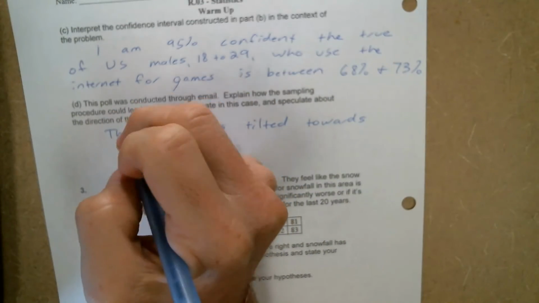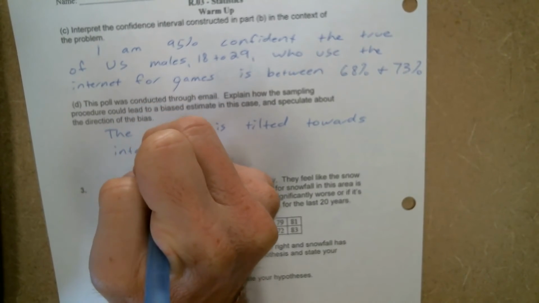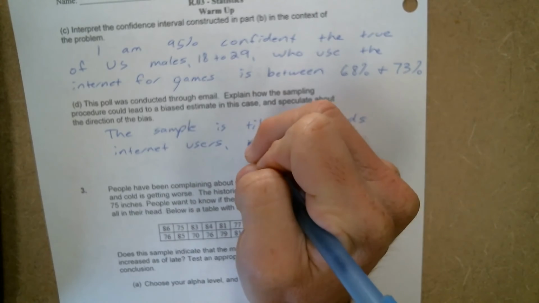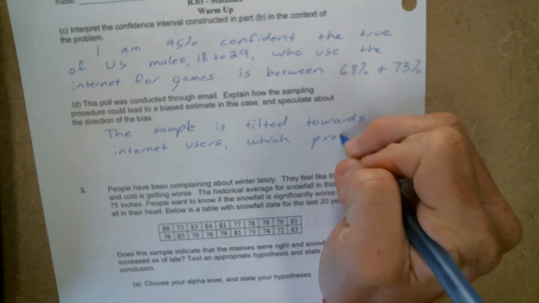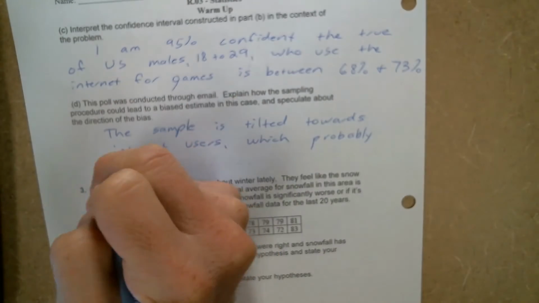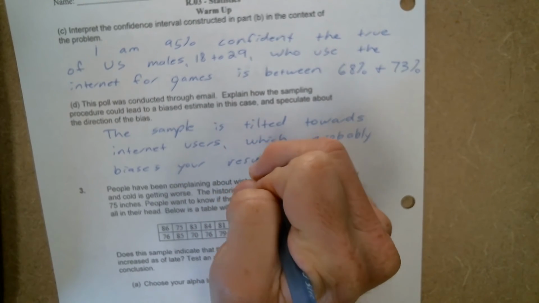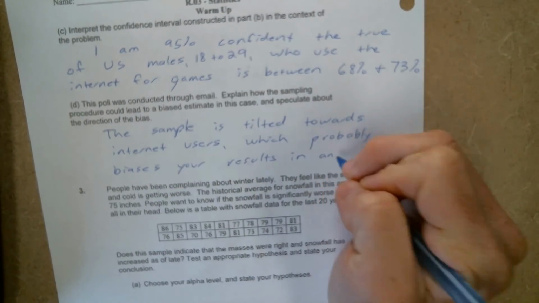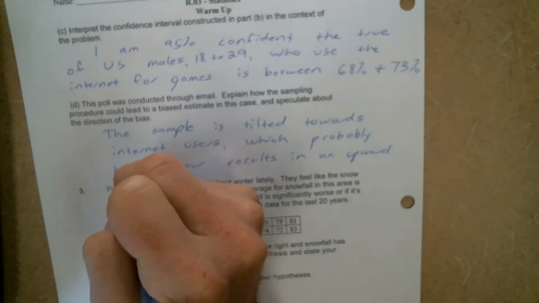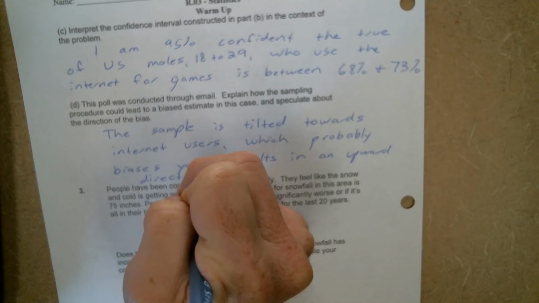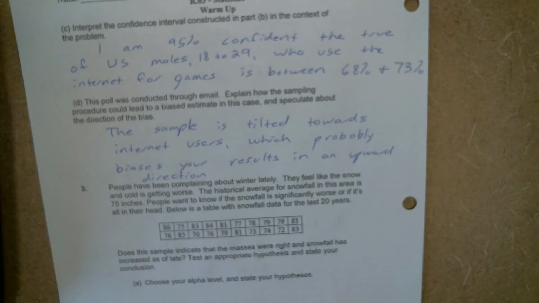So the sample is tilted towards internet users, which probably biases your results in an upward direction. You're estimating that the proportion is higher than it actually is. So maybe not the greatest way to conduct your survey. You might have to rethink your polling process and gather new data.